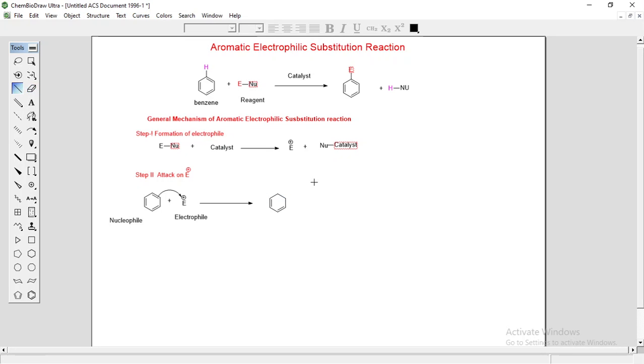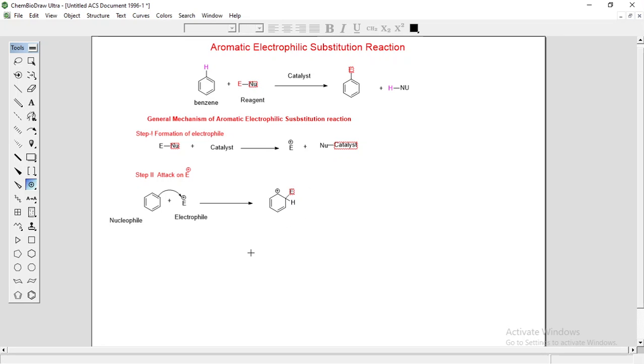Here, there is already one hydrogen on this carbon, and a positive charge on this carbon.